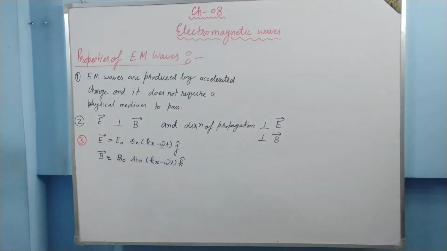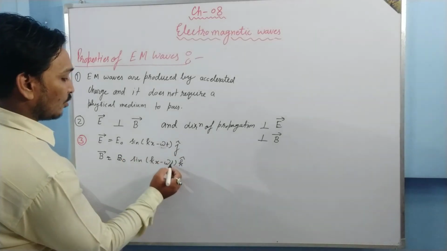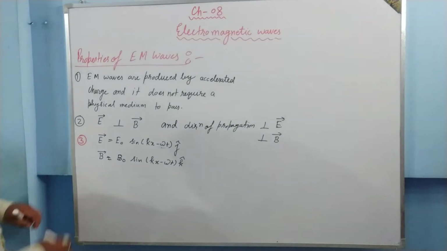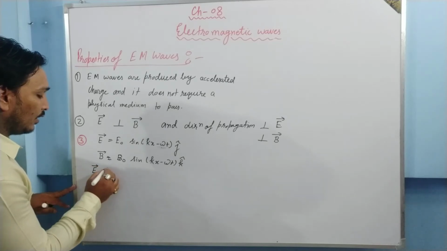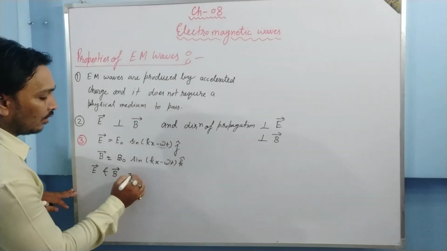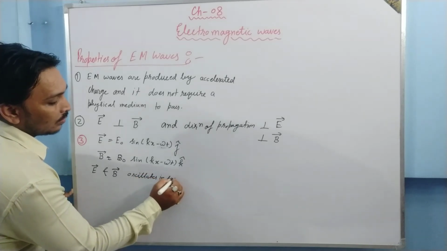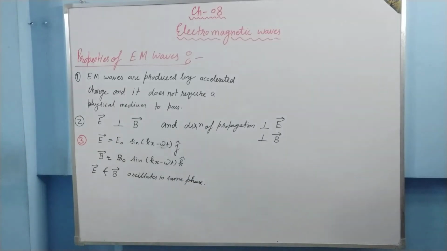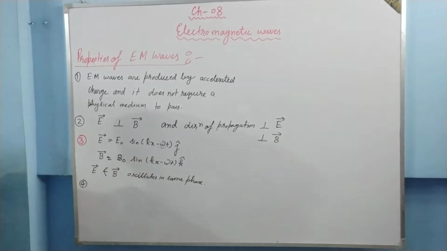Although they are vibrating in different planes, their phase, kx minus omega t, is the same. So in property number three, we say that electric field and magnetic field oscillate in same phase. Okay, you can see in the equation also.